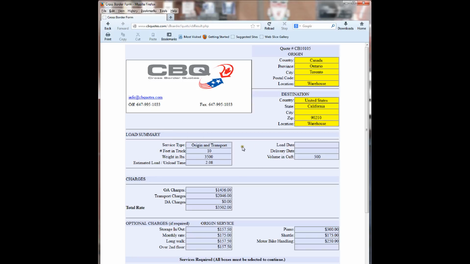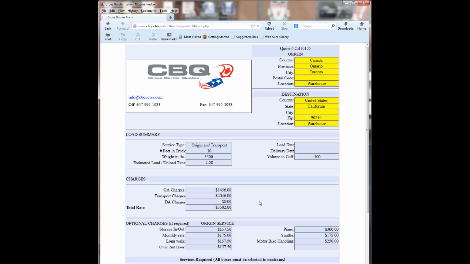The load summary tells you what you've just been quoted on, which is the origin and transportation. It also tells you roughly how many feet in the truck you should take up, the weight in pounds, which is based on the weight on the cube that you have submitted, and the estimated load time. Then you have the charges section, and in this case it shows origin charges, OA charges, and transportation charges, giving you a total. You'll note that DA charges are not included.